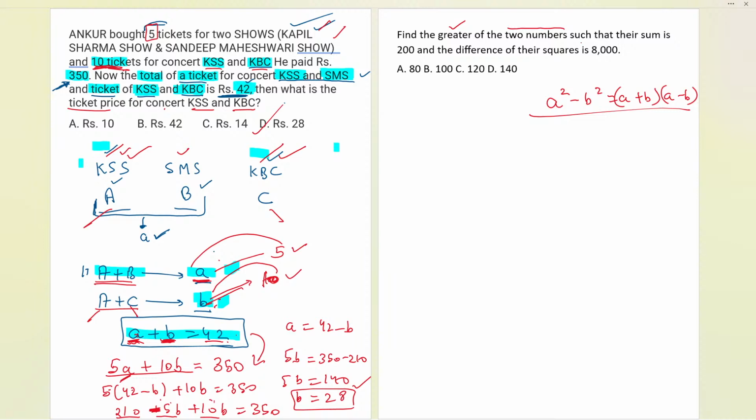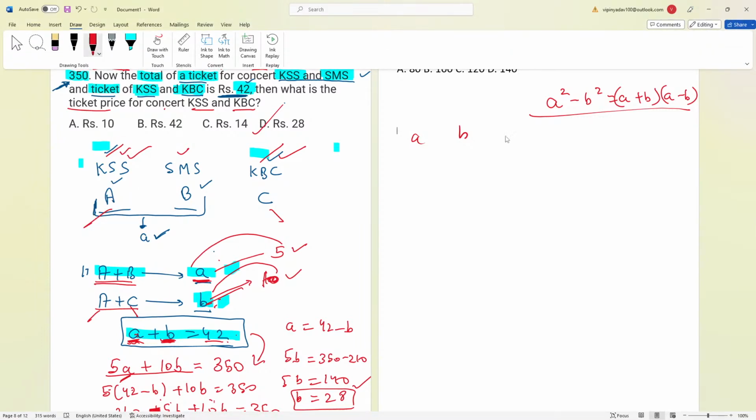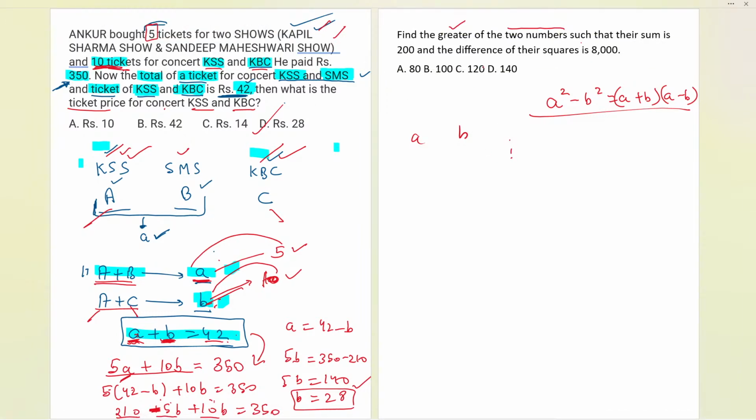Can I take the two numbers as a and b? Yes. Now the two numbers are such that their sum is 200, so can I write a plus b equals 200? Yes, why not, because they are saying that the sum of the two numbers is 200. Now the difference of their squares: take the square of a, take the square of b and subtract. The difference of their squares is 8000, as given in the question. That is the second equation, and this is the first equation. So we have got two equations. Let us now solve it.